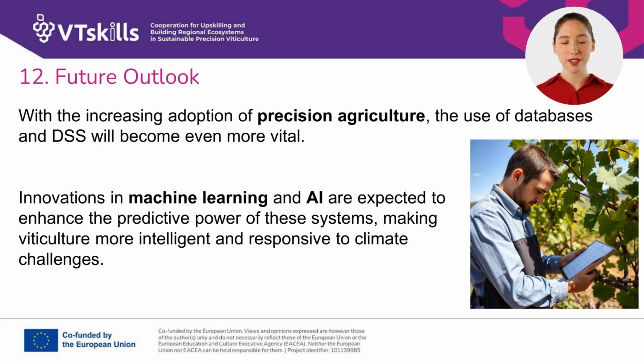As precision agriculture continues its rapid expansion, the role of databases and decision support systems, DSS, is set to become even more vital in viticulture. These foundational tools will be indispensable for managing the increasingly complex data streams associated with highly targeted farming practices. Looking ahead, significant innovations in machine learning and artificial intelligence, AI, are expected to profoundly enhance the predictive power of these systems. This technological leap will enable a much deeper understanding of vineyard dynamics and environmental interactions. Ultimately, this will render viticulture far more intelligent and responsive, allowing growers to effectively adapt to and mitigate the growing challenges posed by climate change.